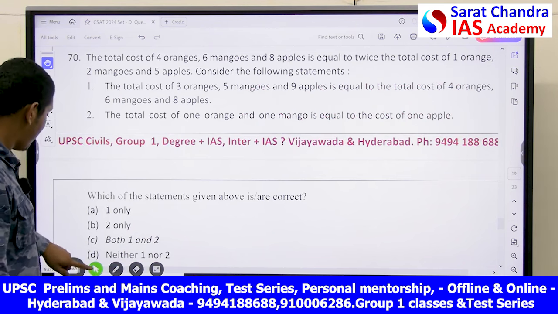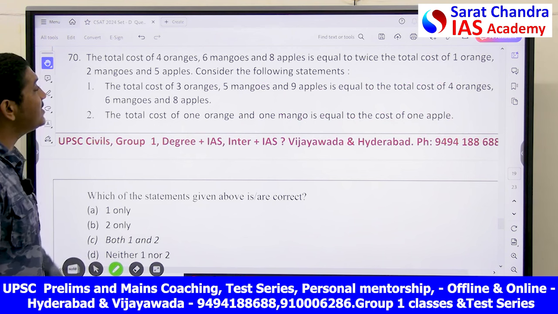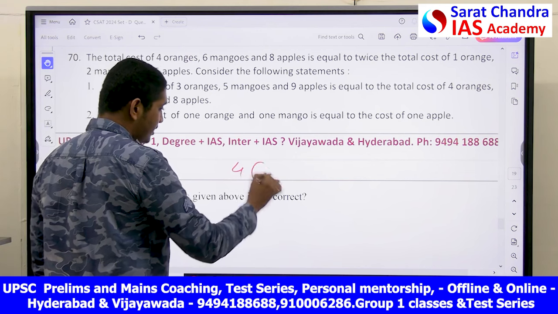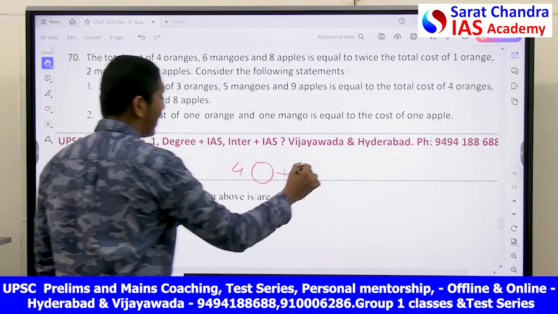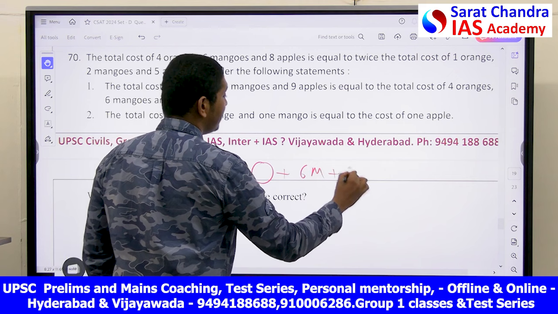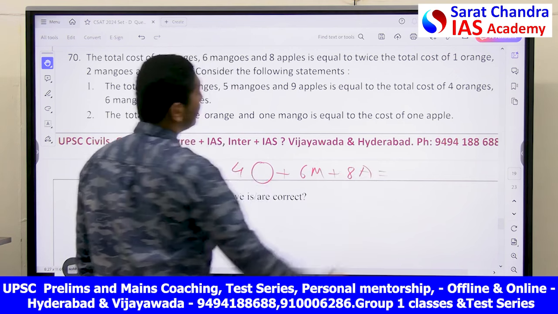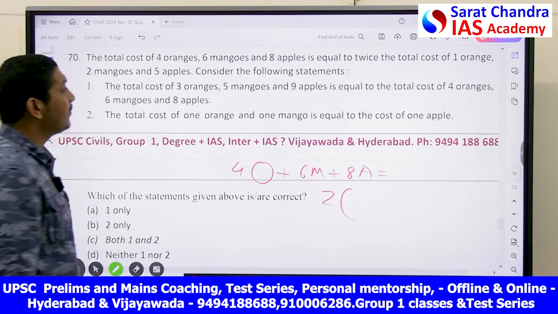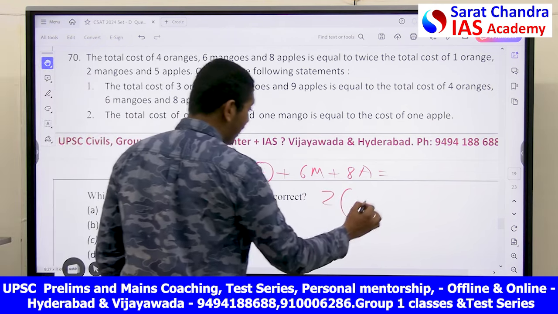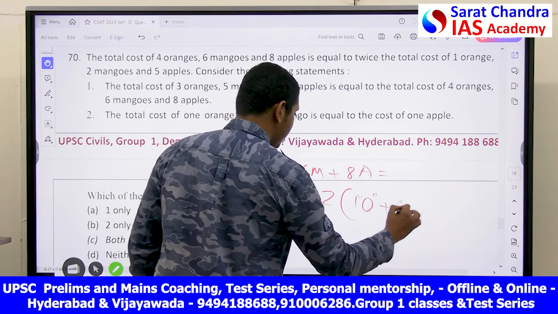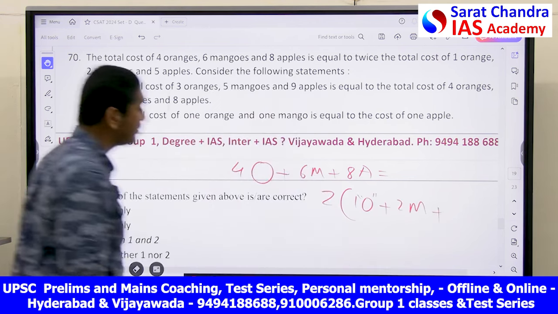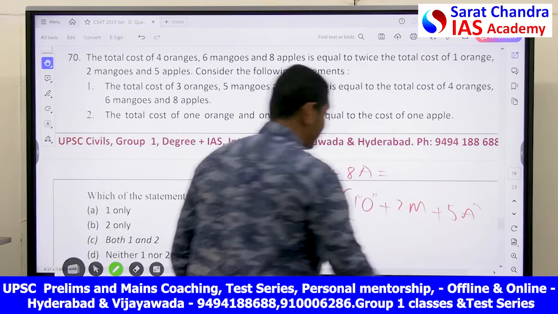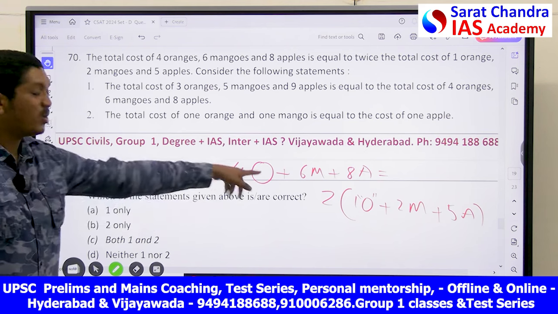Here you see the total cost of 4 oranges, 6 mangoes and 8 apples. I will write it as 4 oranges plus 6 mangoes plus 8 apples is equal to twice the total cost of 1 orange, 2 mangoes plus 5 apples. So if you write like this, now just solve this equation.